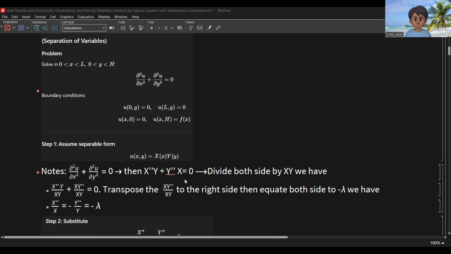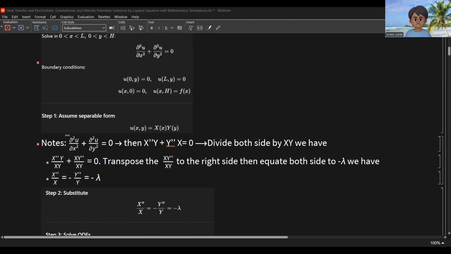So we assume a separable form. We have the notes here: the second partial of u with respect to x plus the second partial of u with respect to y is equal to 0. Then we have X double prime times Y plus Y double prime times X is equal to 0. So divide both sides by XY. We have this expression. Transpose the Y double prime over Y to the right side. Then equate both sides to negative lambda.